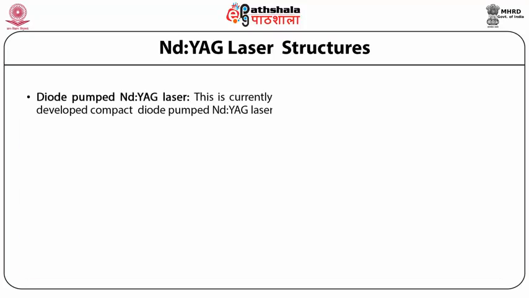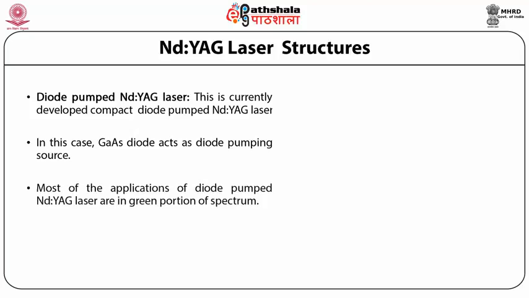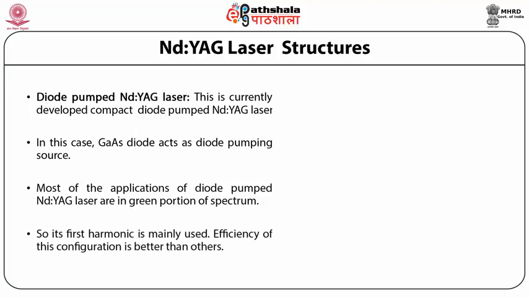Diode pumped Nd:YAG laser. This is a currently developed compact diode pumped Nd:YAG laser. In this case, a gallium arsenide diode acts as the diode pumping source. Most of the applications of diode pumped Nd:YAG laser are in the green portion of the spectrum, so its first harmonic is mainly used. The efficiency of this configuration is better than others.